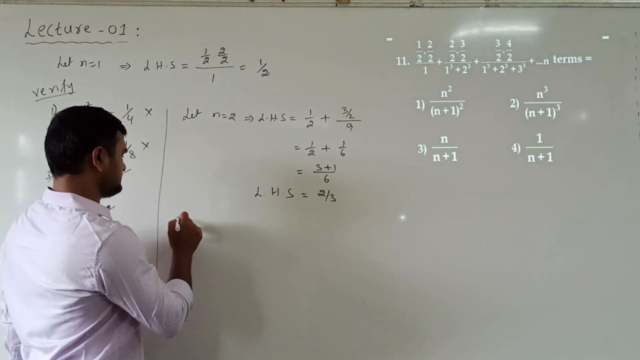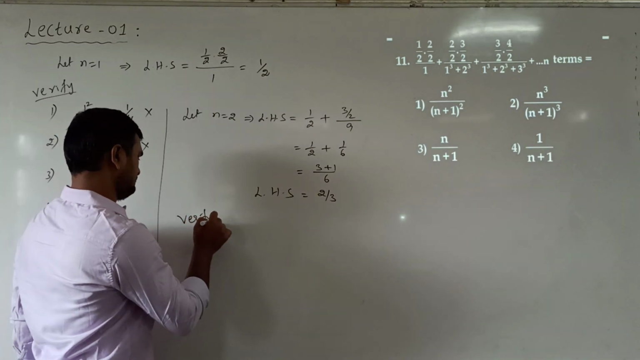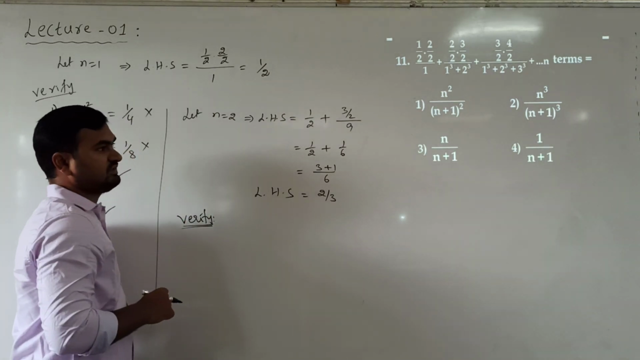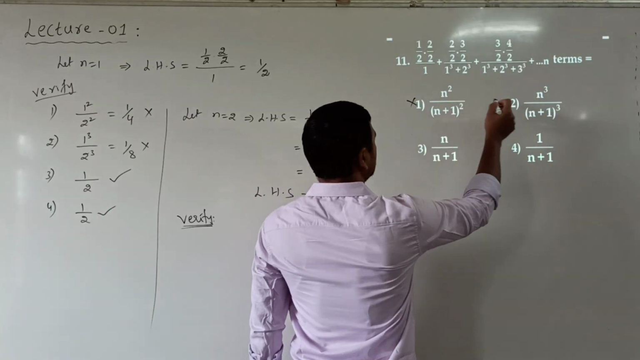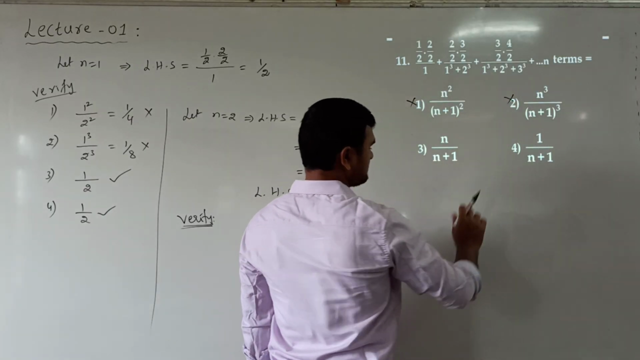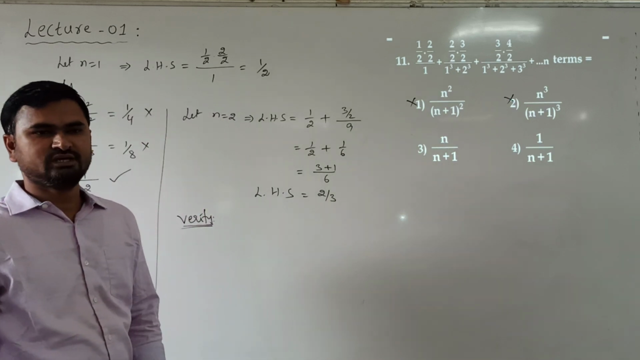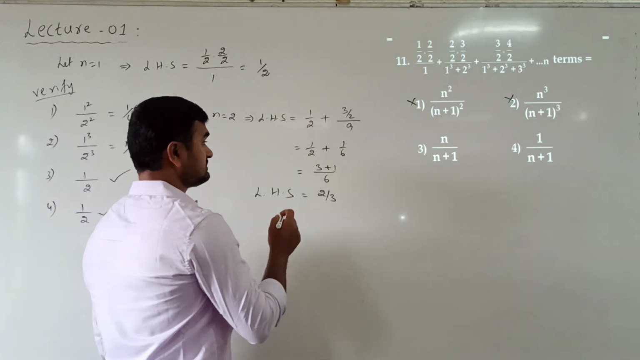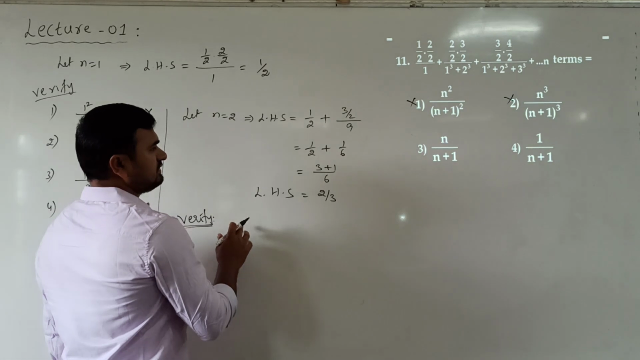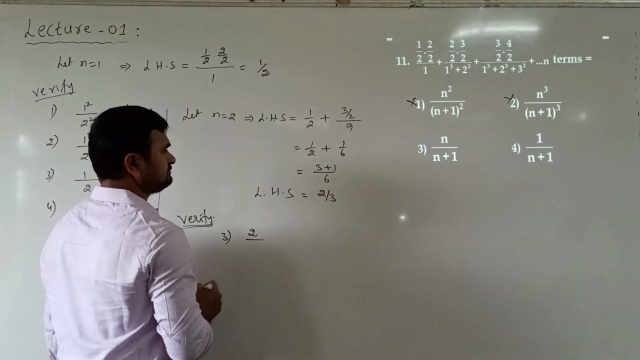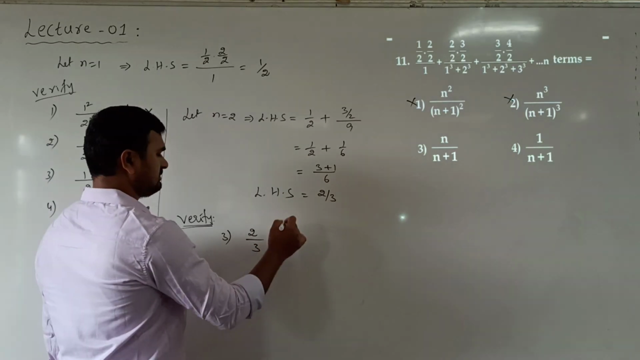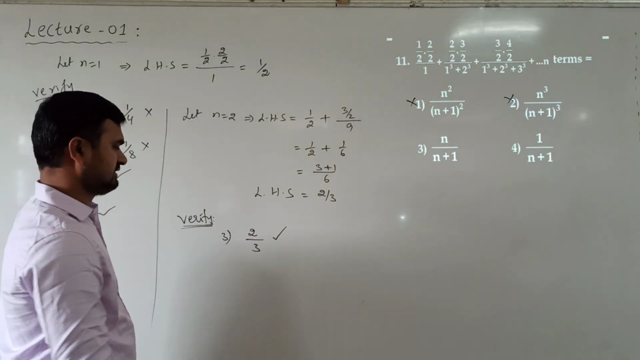Now verify from the options. Again no need to verify first and second options, they are already wrong. This cannot be our answer. So either say third or fourth option will be correct. Now see which option will be correct. Take third option. N is 2. 2 by 2 plus 1, 3. So maybe third option correct.